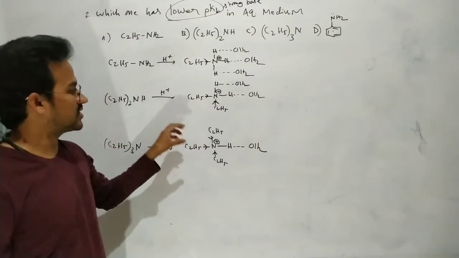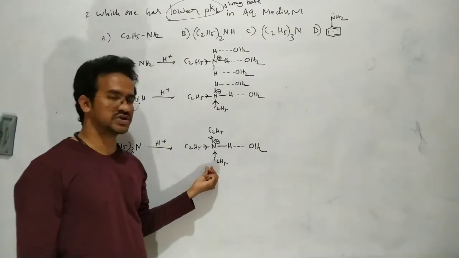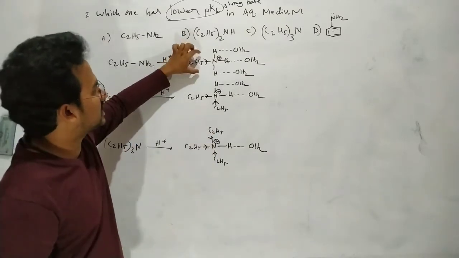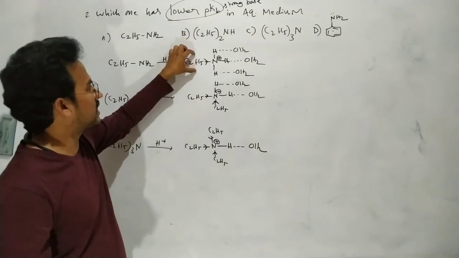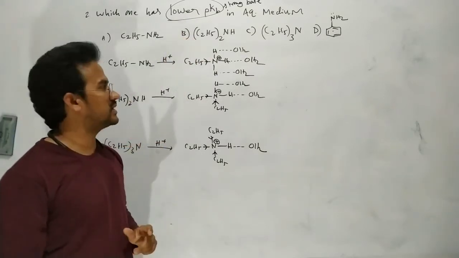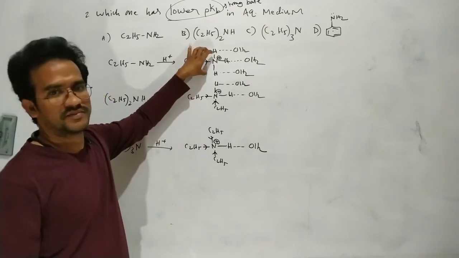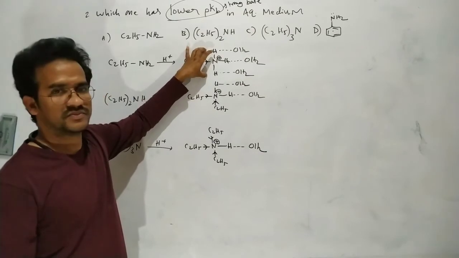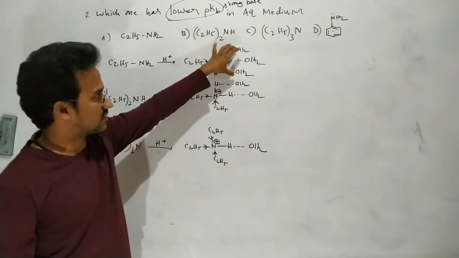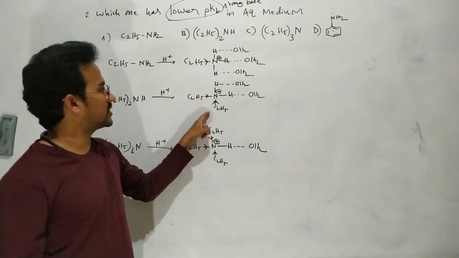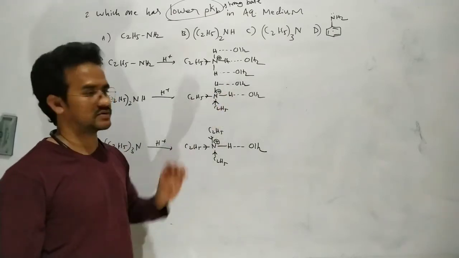Based on the inductive effect, the one with 3 alkyl groups is more stable, and the one with only 1 alkyl group acting as a plus I group is less stable. But based on the solvent effect, that one is more stabilized. The secondary one is stabilized by 2 plus I groups and some solvent effect.